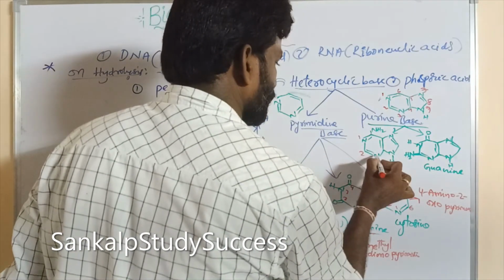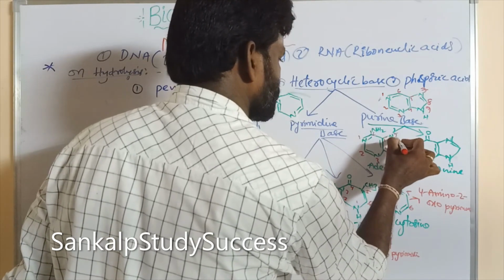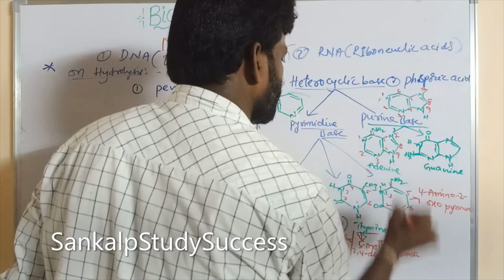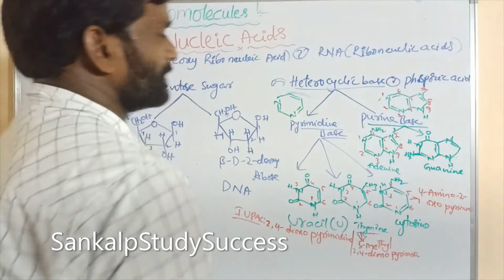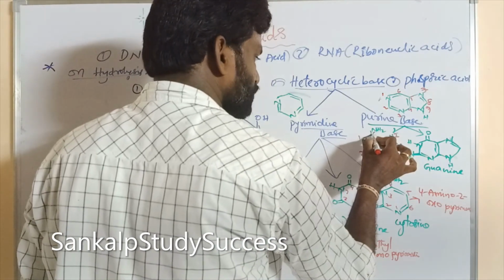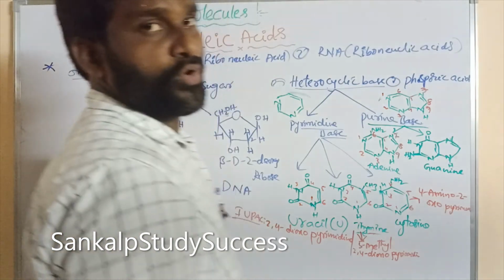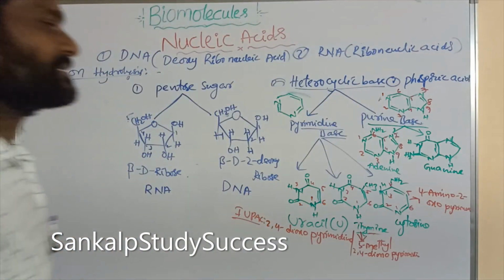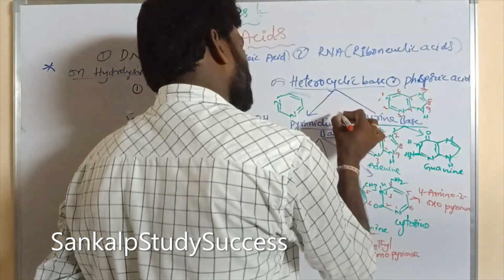So in the sixth position an NH2 group is there. So what is its IUPAC name? 6-aminopurine. Its IUPAC name is 6-aminopurine.